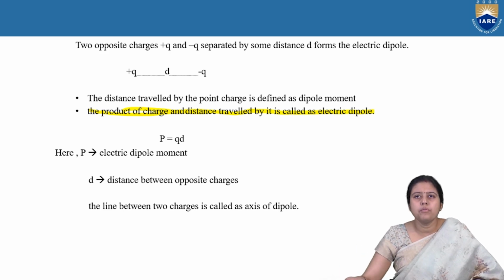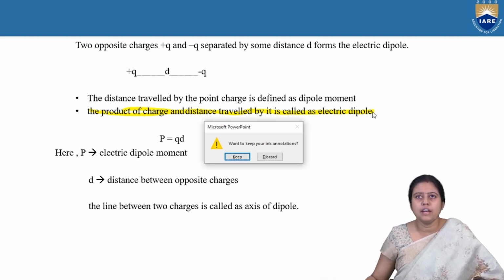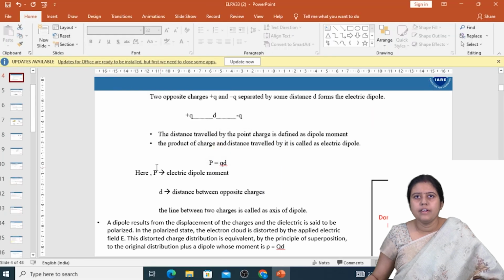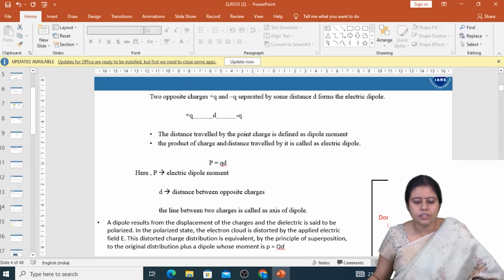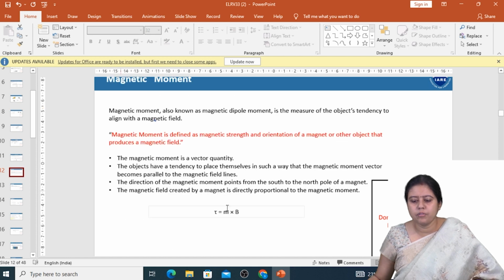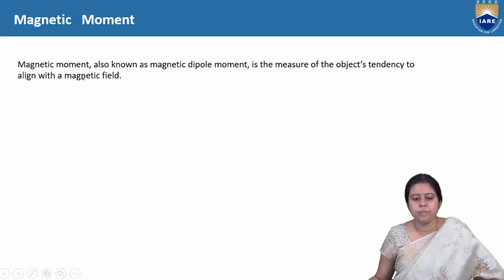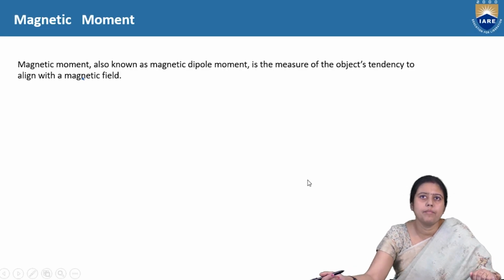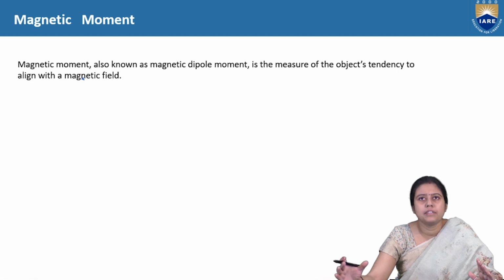Now we will discuss the magnetic moment. What is magnetic moment? Now we come to the magnetic field. Magnetic moment is also known as the magnetic dipole moment.